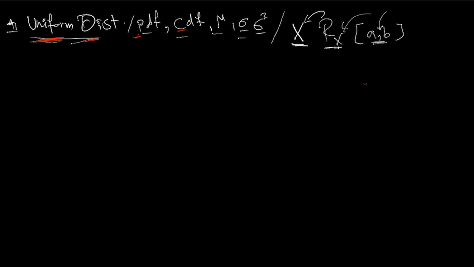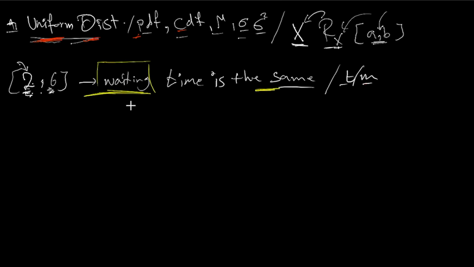Let me start talking about a real example and try to derive the idea behind it. In a certain time of the year, say between the second month and the sixth month of the year, waiting time is the same. You will wait the exact same amount of time. It doesn't matter whether you came early or late, in the second or the sixth or the third, fifth, whatever. You will wait the exact same time. Now, from a visual perspective,